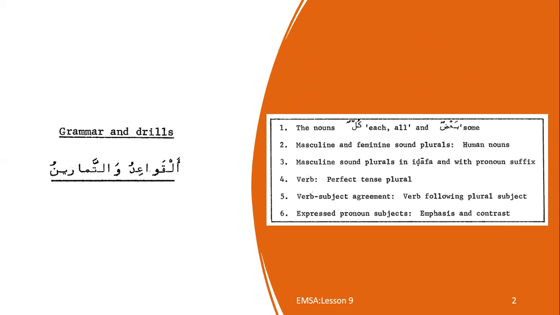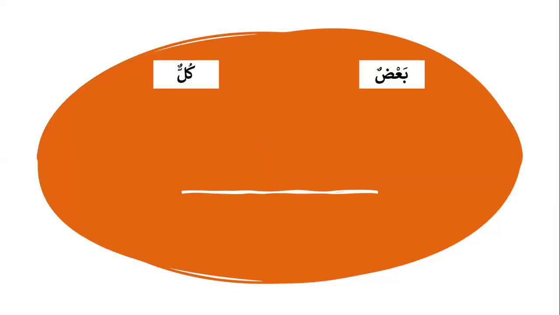Now, these are the topics we will be covering in this lesson. First of them is the noun kullun, which means each or all sometimes, and another one is ba'dun, which means some. Kullun and ba'dun are ism, which is not like how it is in English. Kullun means all or each, and ba'dun means some. In English, they are not nouns, but in Arabic they are nouns, or more specifically ism.